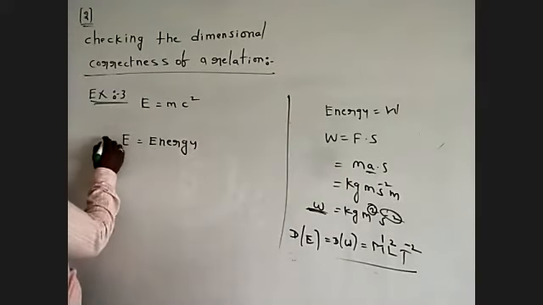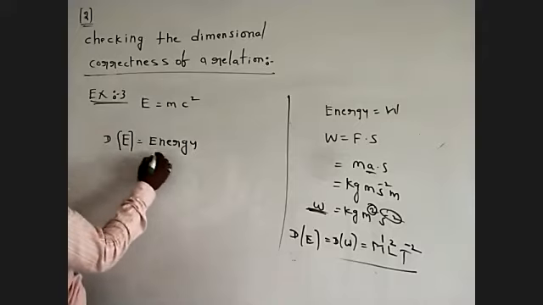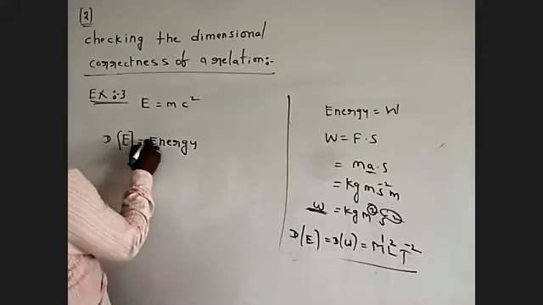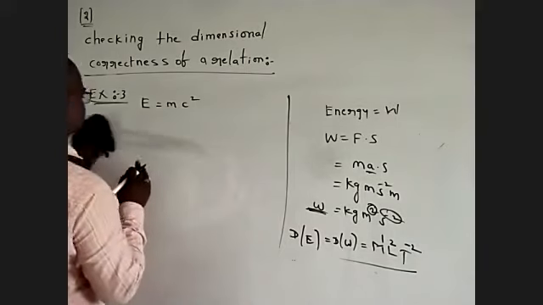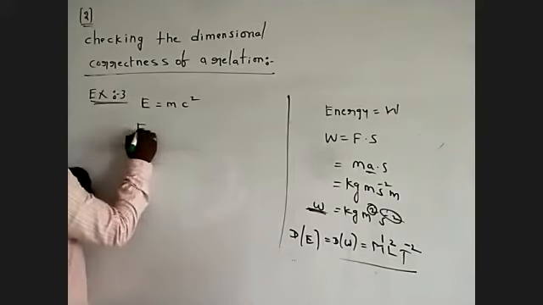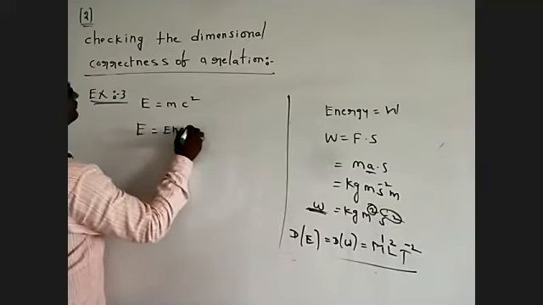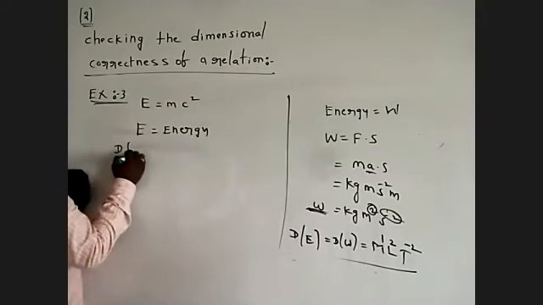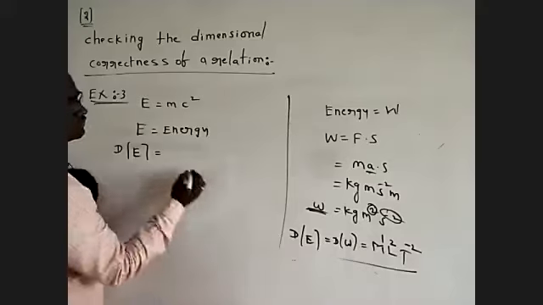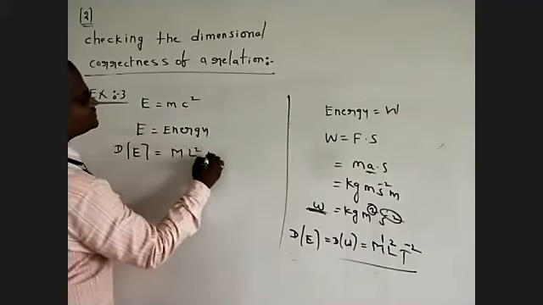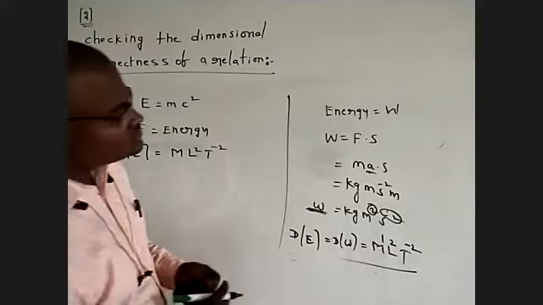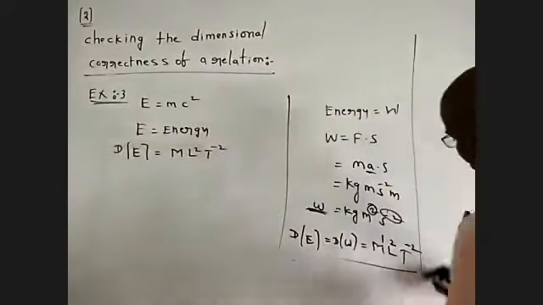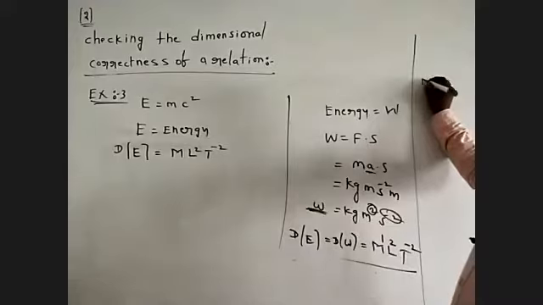So the dimensional formula of E, meaning energy, is M L square T power of minus 2.